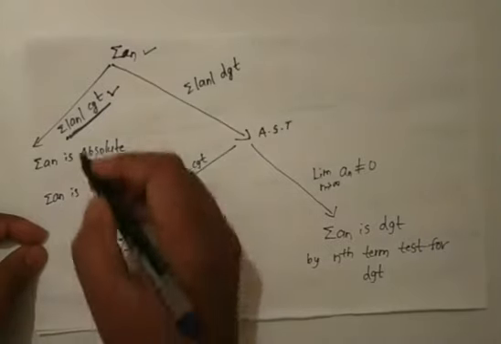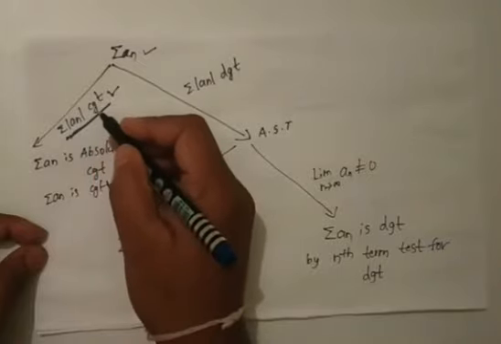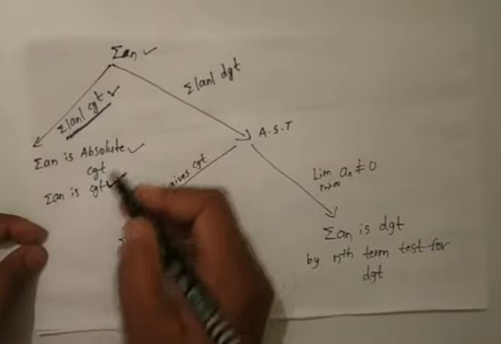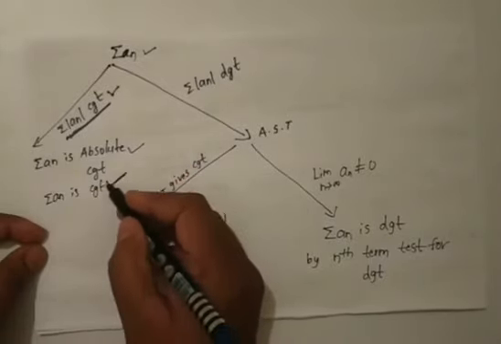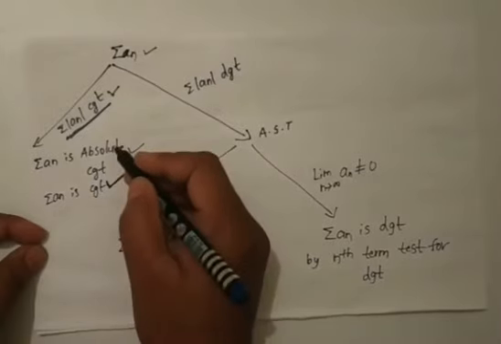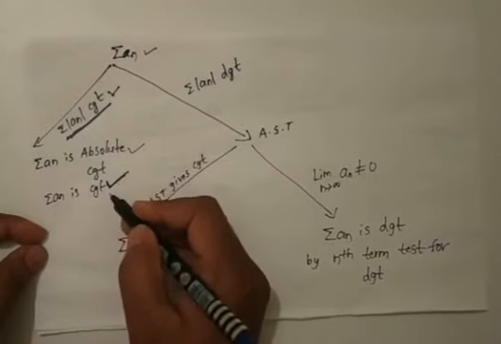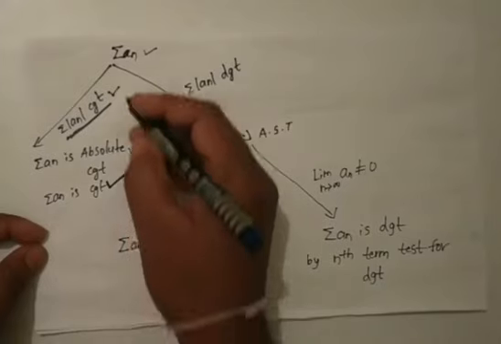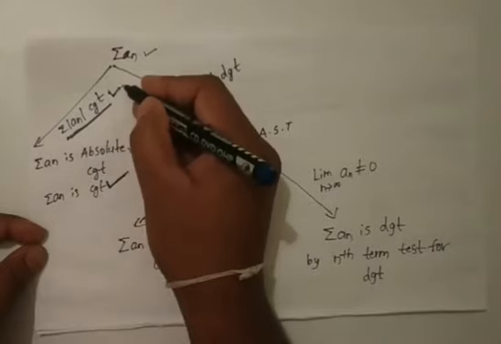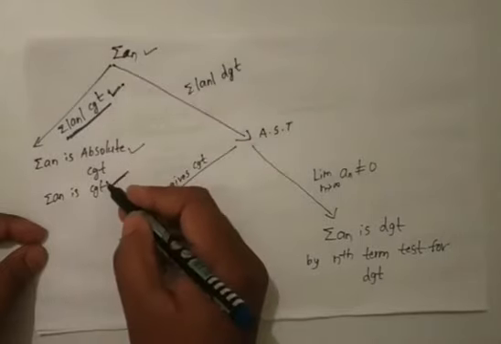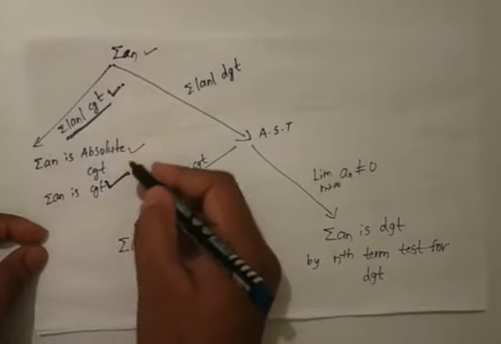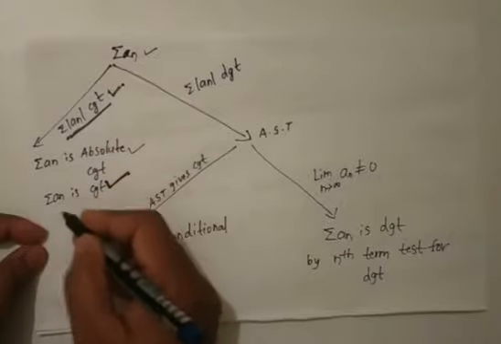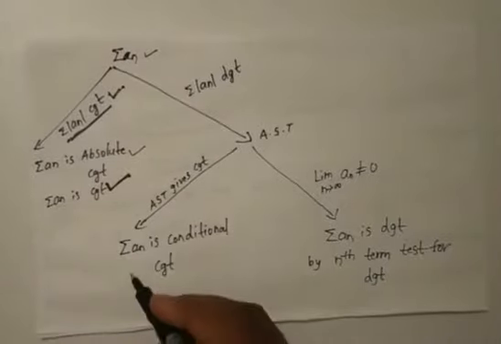Okay, so here summation of modulus of a n convergent is nothing but summation a n is absolute convergent. Summation a n is absolute convergent is nothing but summation a n is convergent, because every absolute convergent series is a convergent series. Suppose if summation modulus of a n is convergent, then in this case we can say that directly summation a n is convergent, because every absolute convergent series is also convergent series. Okay, clear?